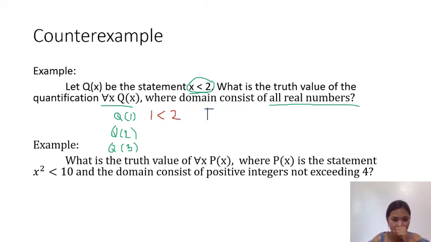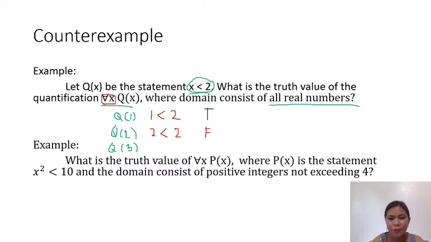Now, how about proposition 2? So, our x here is 2. So, is 2 less than 2? No, it's not. It's not less than 2, right? So, this is false here. So, dyan pa lang, meron ng isang false. We already found out the counterexample of this statement. So, isang counterexample lang for the universal quantification, it is automatically considered false ang truth value niya.